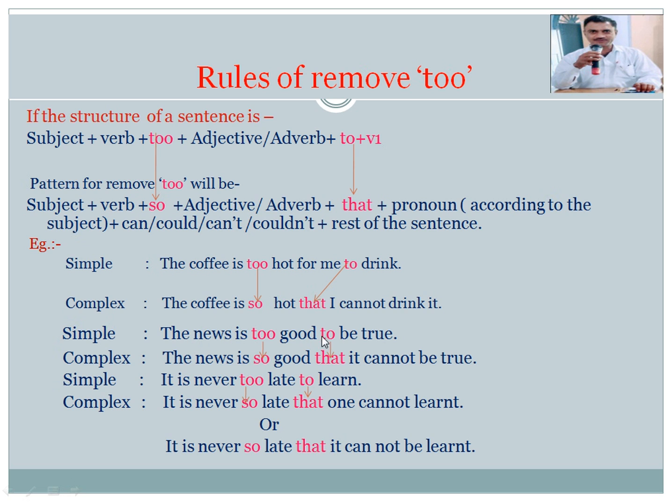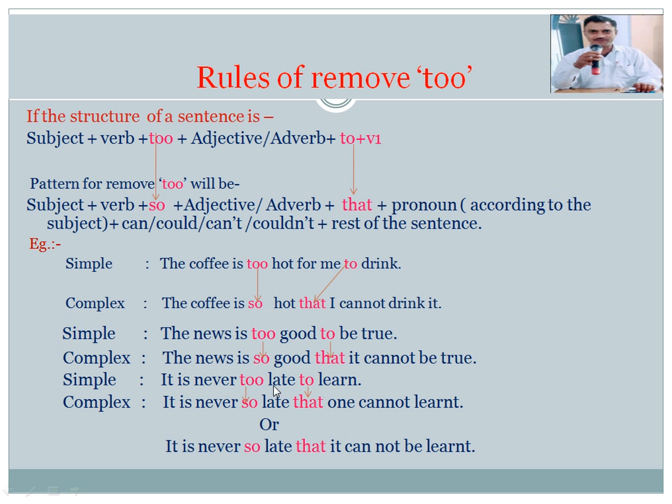The news is too good to be true. News इतनी अच्छी है सत्य होने के लिए. It means the news is so good that it can't be true, कि यह सत्य नहीं हो सकती. The meaning is the same. Here we use so in the place of too and that in the place of to.